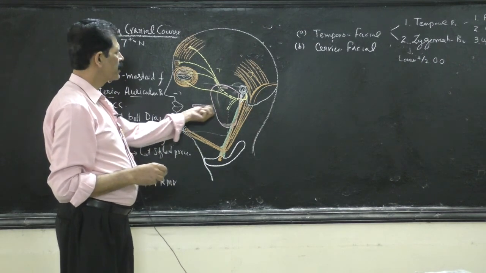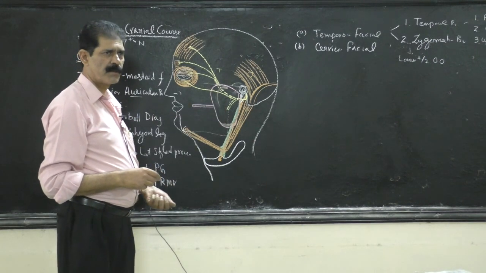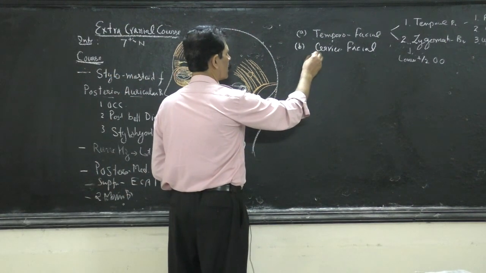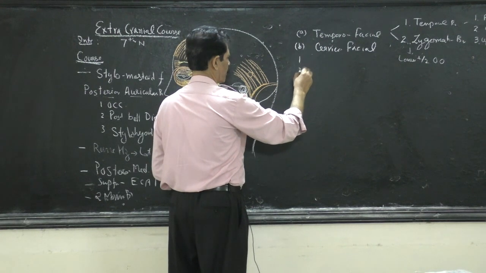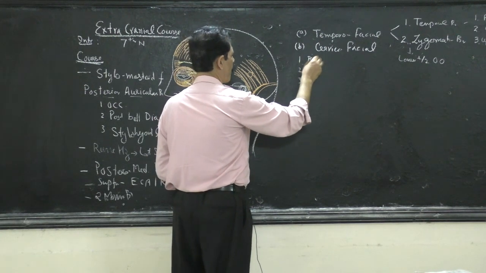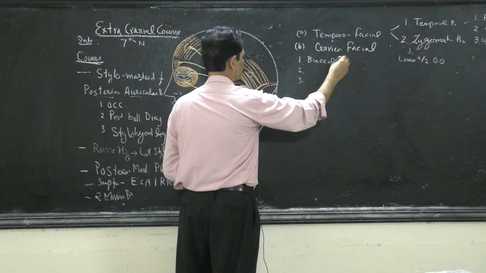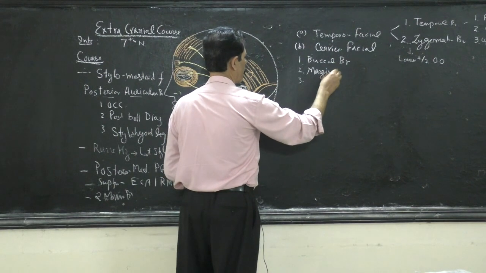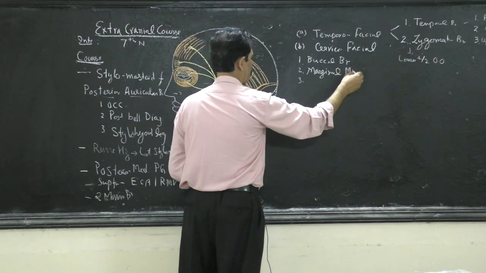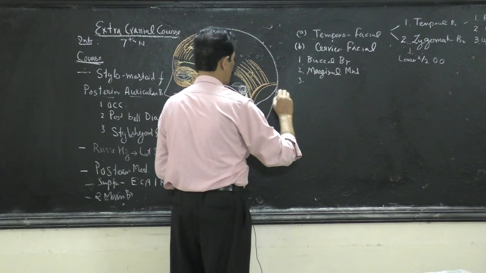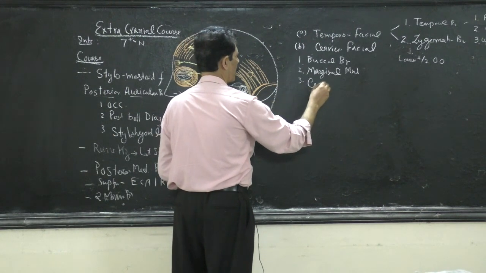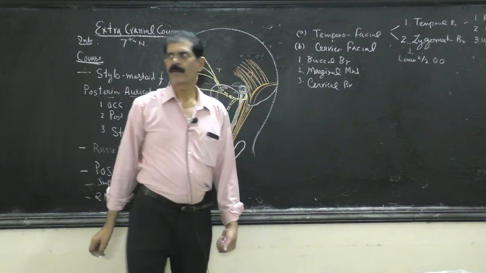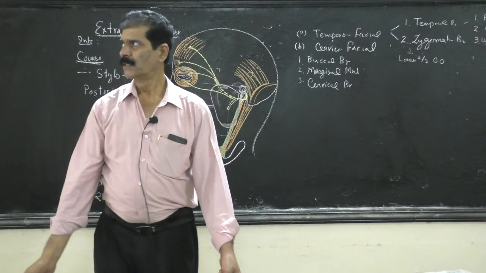Now come to the cervicofacial branch. The cervicofacial branch is divided into three branches. One is called the buccal branch. Second is the marginal mandibular branch. Third is the cervical branch. You have to remember the names of the three branches.